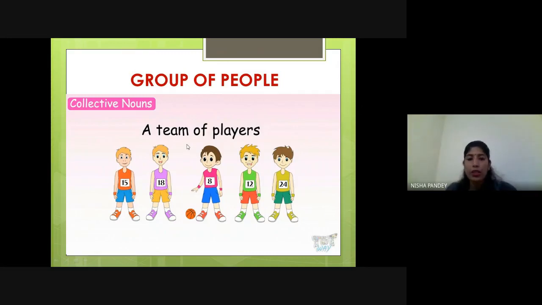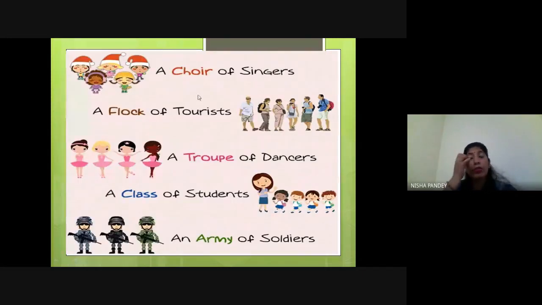Okay, let's see another one. Here are a few examples of groups of persons, the collective nouns of persons. When we have a group of singers, then we say a choir. What do we say for a group of singers? A choir. Yes, a choir of singers. So for a singers group, we use the word choir. The collective noun here is choir.